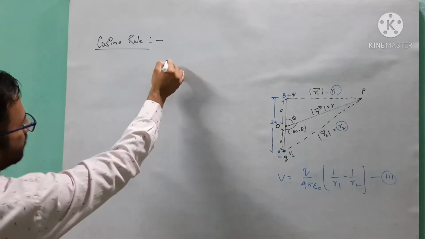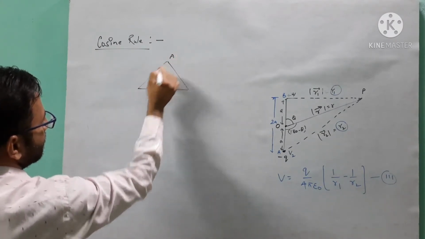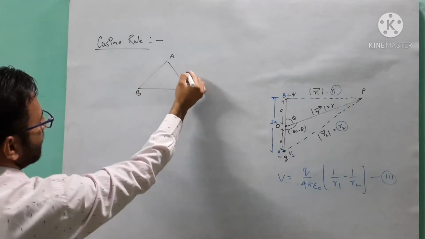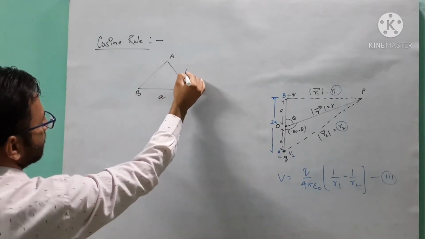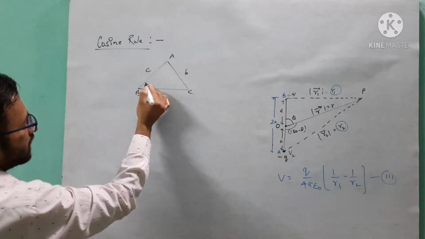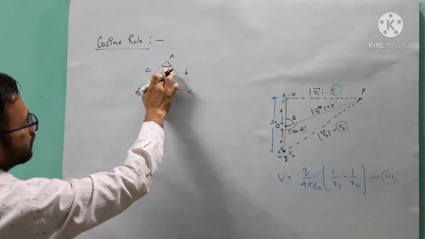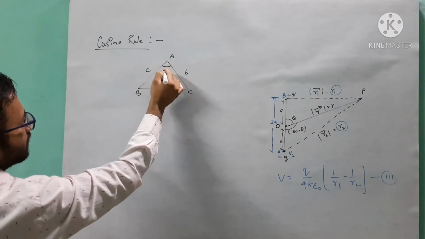So see student, suppose we have a triangle A, B, C having sides a, b and c in small letters. If I want to calculate angle A, supposed to be theta, or you can say alpha, beta, gamma.